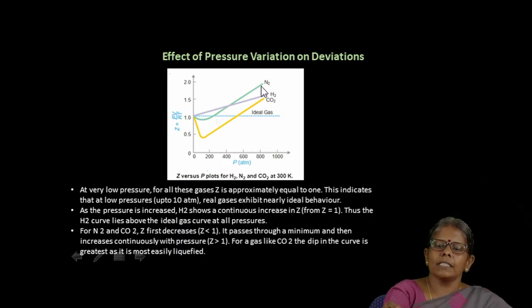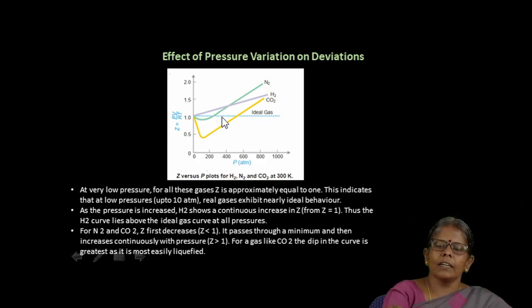For the nitrogen gas, as P increases, the value of Z decreases from 1, that is, it has a value less than 1. After a particular pressure, the value increases and becomes greater than 1. For hydrogen gas, there is no negative deviation, only a positive deviation, that is, the value of Z is always greater than 1, whatever the pressure value is.